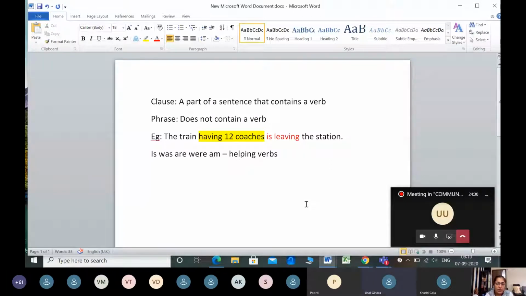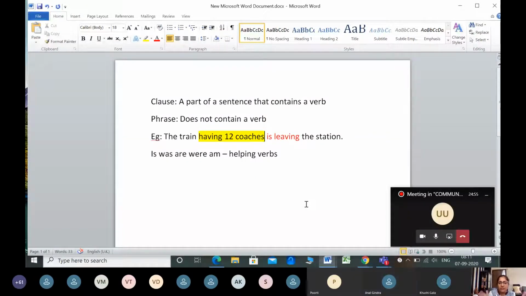Gerund. Now, let us understand then what is this having 12 coaches. It is a description of the train. It is an adjective, something that we are describing the train having 12 coaches, but there is no verb here. So having 12 coaches becomes the phrase, and the clause is the train is leaving the station.